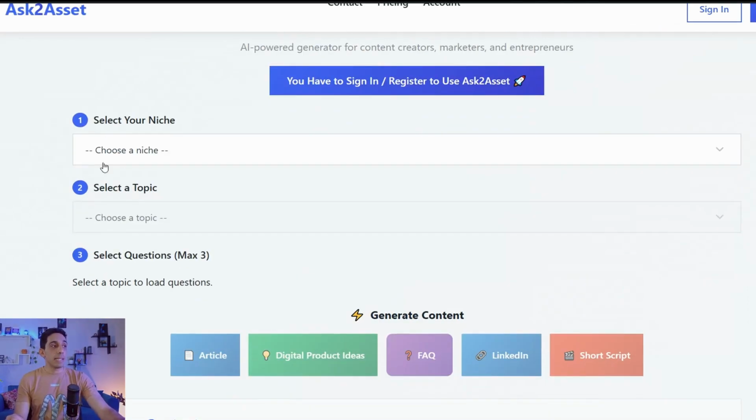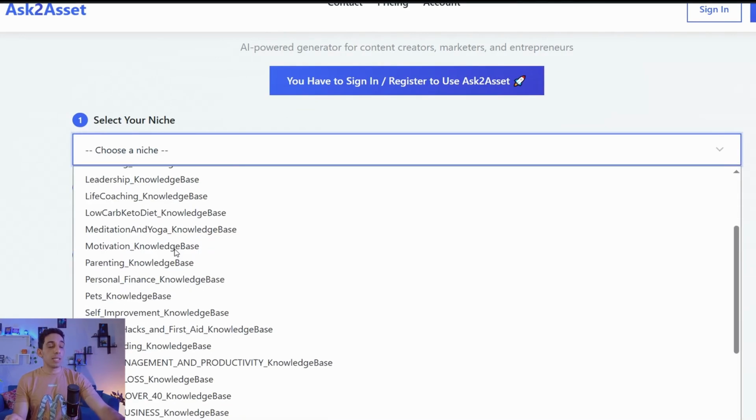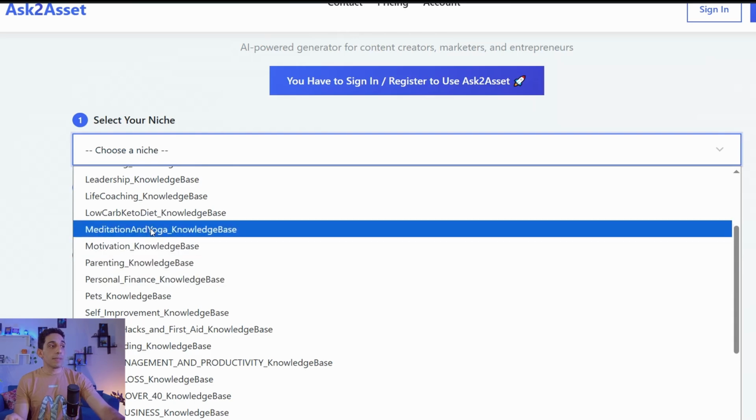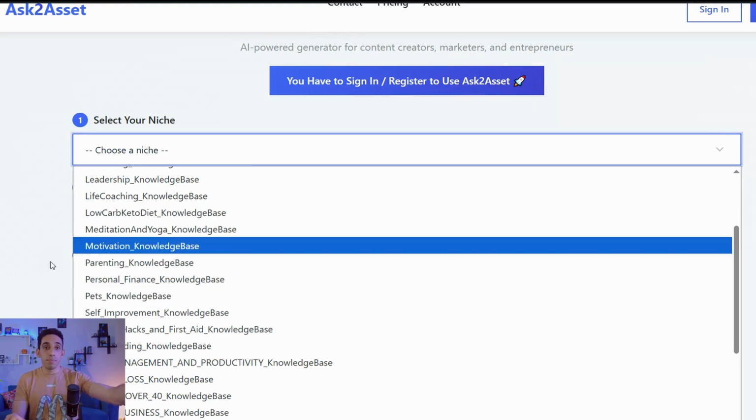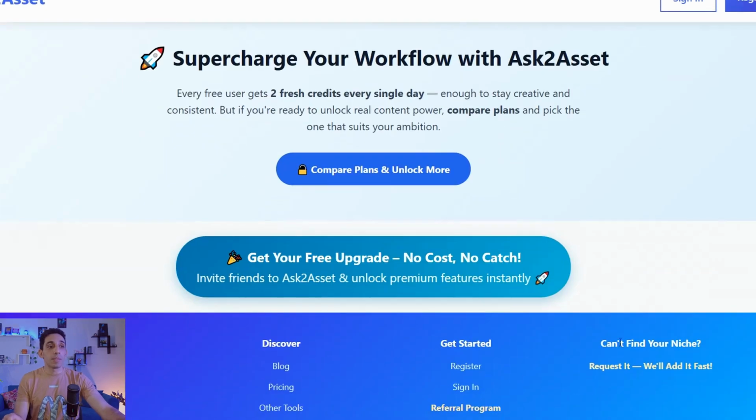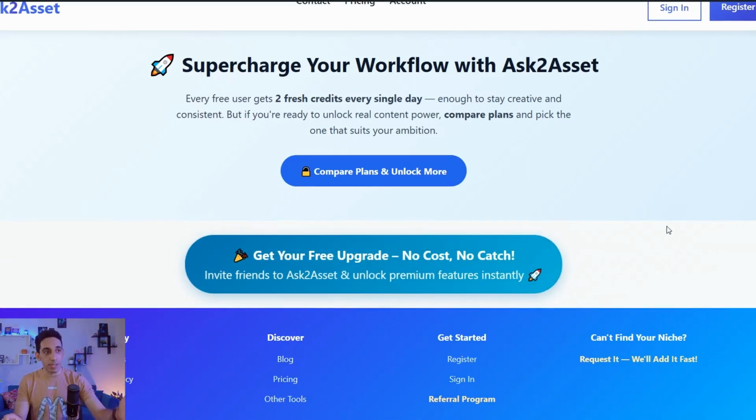Then in this first drop-down menu, select your niche. Here you can find a wide range of highly demanded niches currently, like life coaching, leadership, parenting, pets, survival hacks, camping, and so on. But for sure, every single niche would be added to this database and drop-down menu. Or even if the niche you're interested in is not in this set, you can go to this part that says request, and we will add it fast. So here you can request the niche you want added to this list as soon as possible.